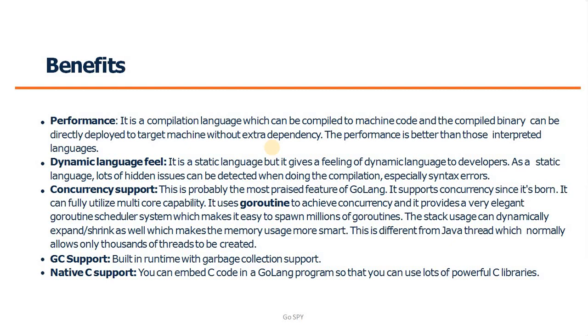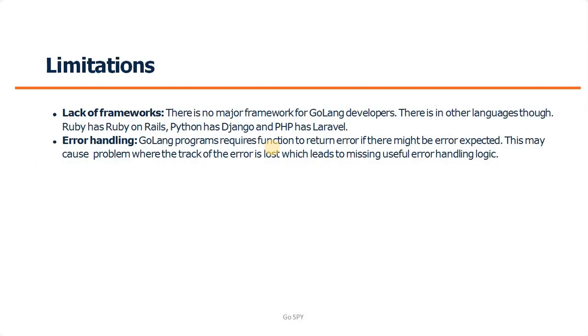So as we discussed the benefits, this programming language has some limitations as well. The first limitation is the lack of frameworks. There is no major framework for Golang currently available in the market. If you come from another programming language background like Ruby, Python, or PHP, a lot of frameworks are available in the market, but in terms of Golang, there are only some limited frameworks right now, but it is growing.